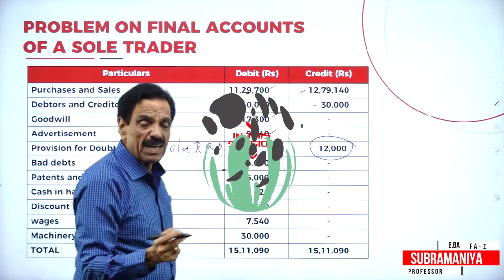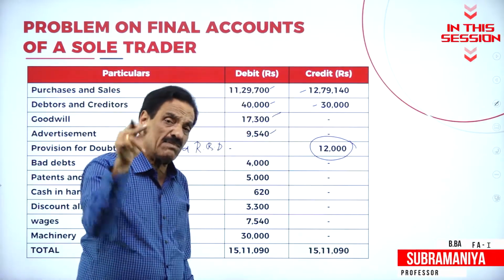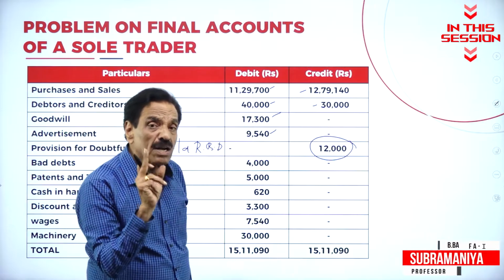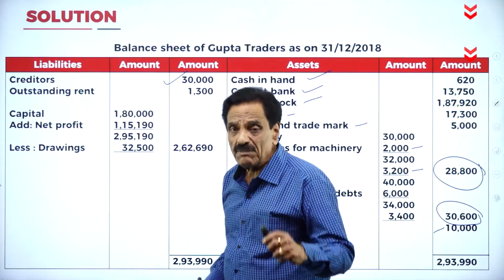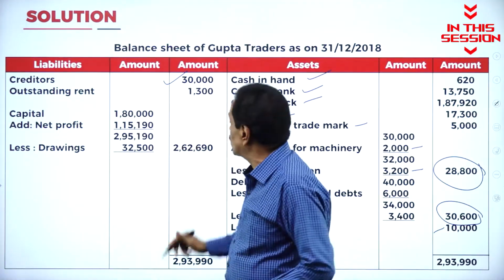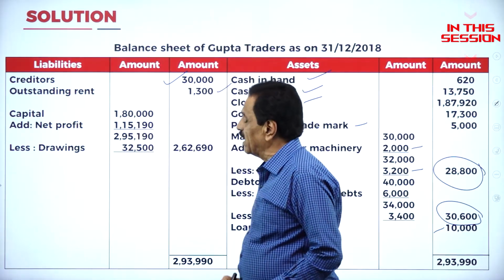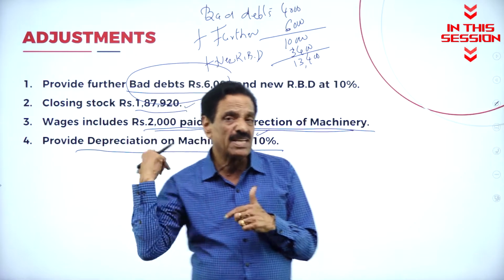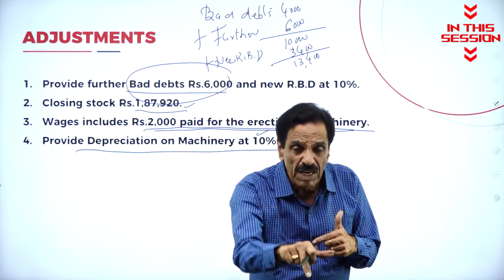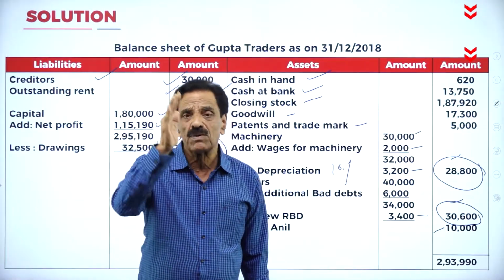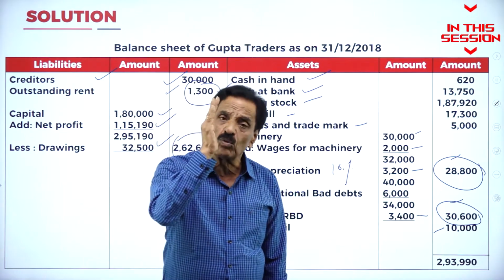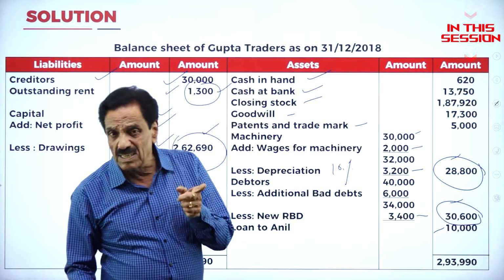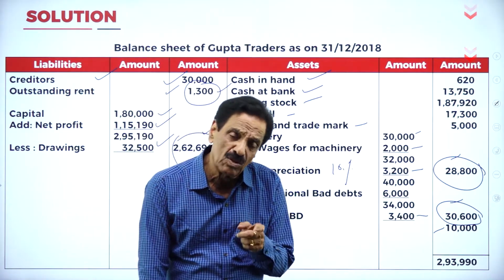Whatever in the trial balance is called old RBD, whatever in the adjustment is called new RBD, we say. As per your trial balance, directly rent outstanding is how much? 1,300. Erection of machinery: wages is a nominal account, it's a capital expenditure, deduct from wages. The items coming from the trial balance should appear only once, either in the trading account or in the profit and loss account or in the balance sheet.